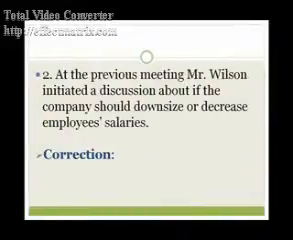Number 2. At the previous meeting, Mr. Wilson initiated a discussion about if the company should downsize or decrease employees' salaries.